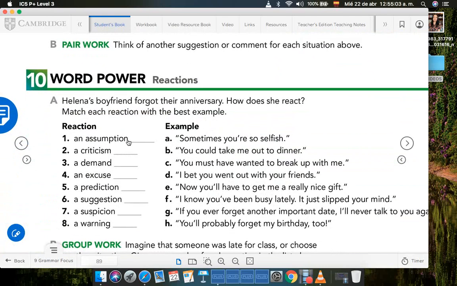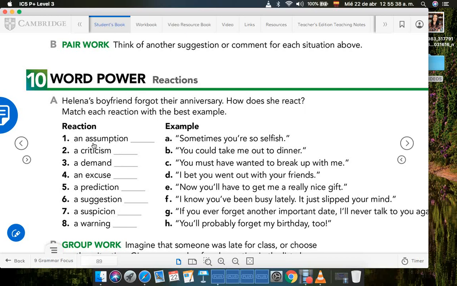So first of all, we need to know what these words here mean. Okay, so let's start with an assumption is when you're assuming something, like in Spanish, asumiendo. Number 2, a criticism is when you do a crítica. On 3, a demand is when you're demanding something, haces una demanda. An excuse, una excusa. A prediction, una predicción. A suggestion, una sugerencia. A suspicion, una sospecha. And a warning, una advertencia.